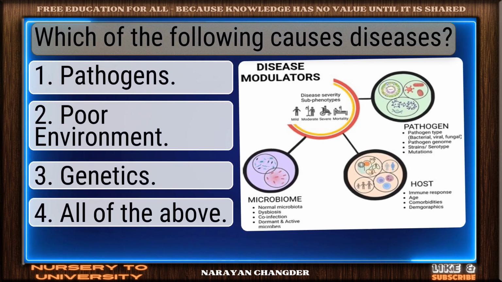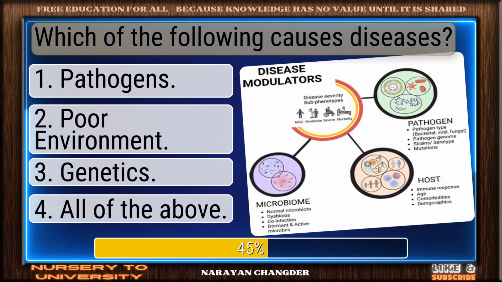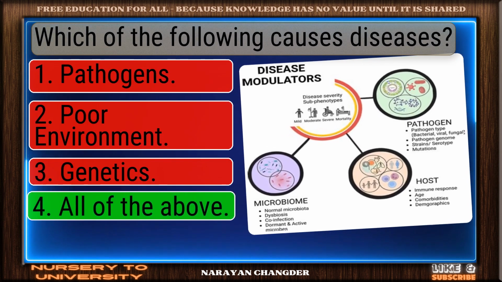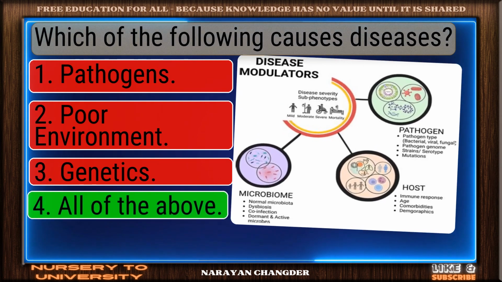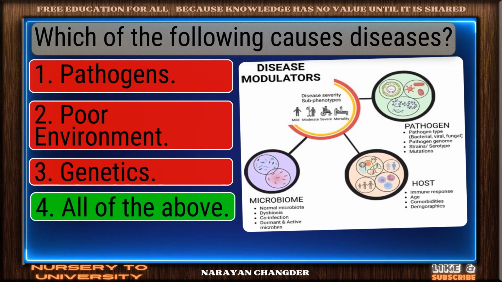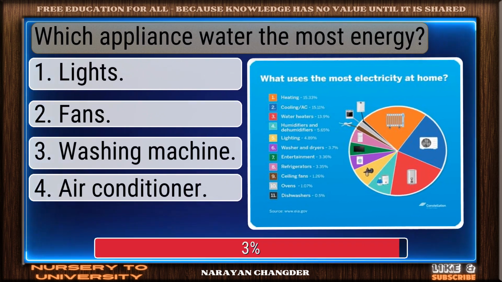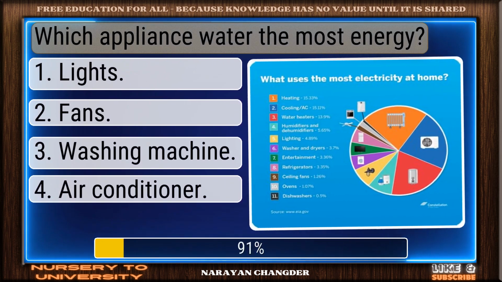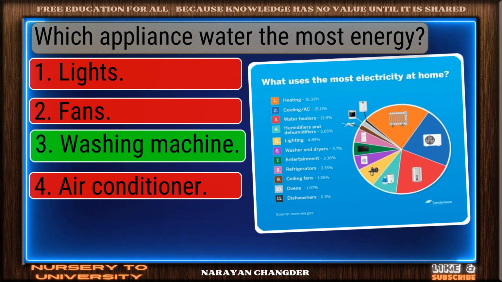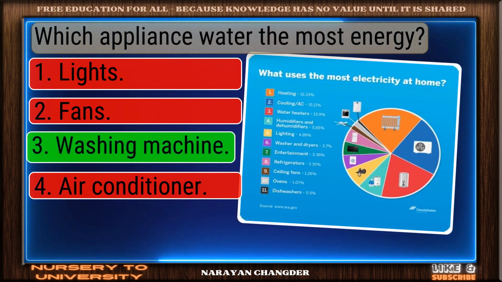Which of the following causes diseases? Smart move. All of the above is an accurate answer. Which appliance uses the most energy? Well reasoned. Washing machine is the correct choice.